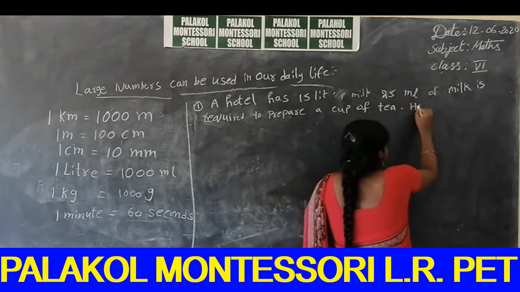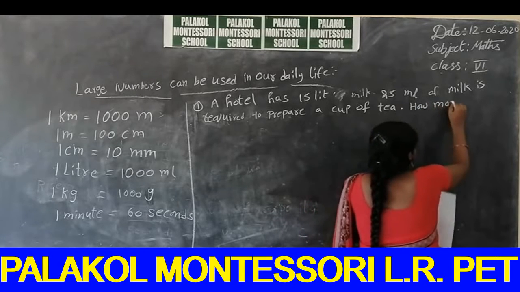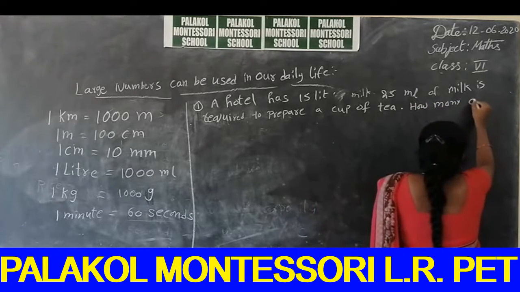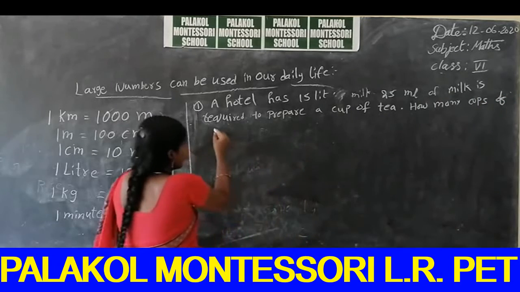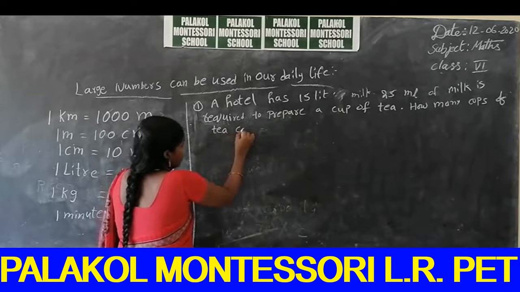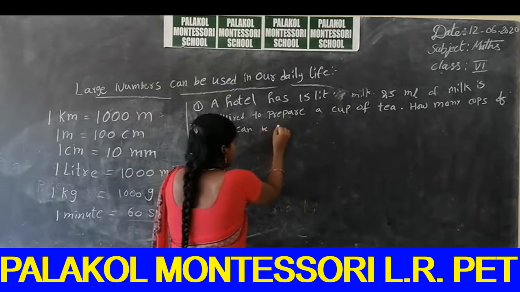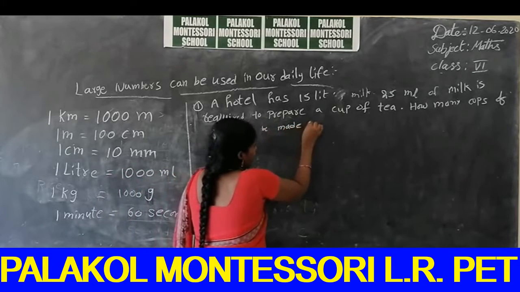How many cups of tea can be made with the milk?